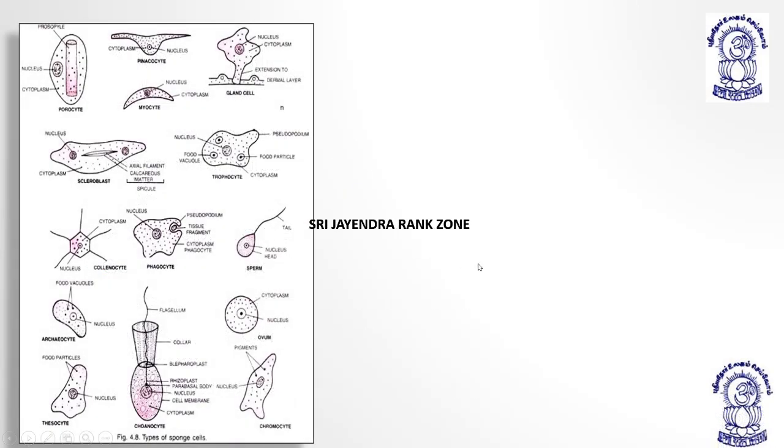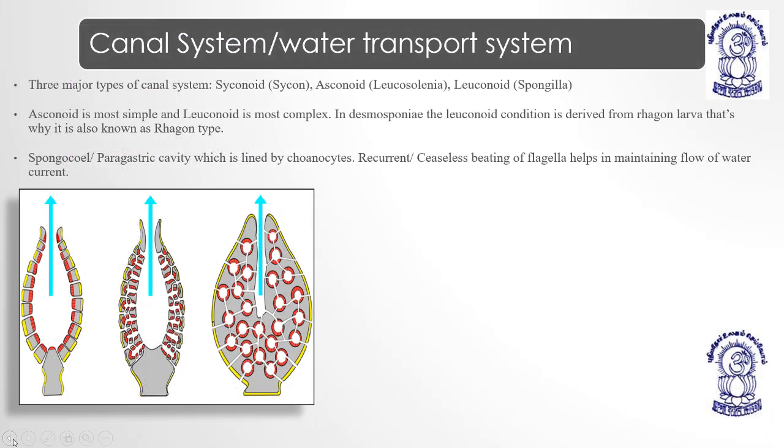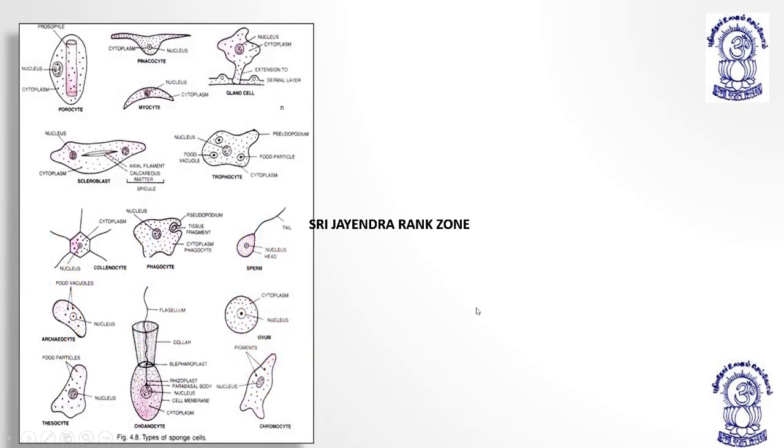Now coming to the next, these are the different cells which are shown to you. This is a porocyte, which is cylindrical, and a myocyte, spindle shaped myocyte.